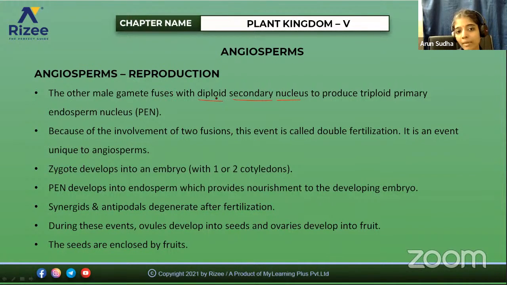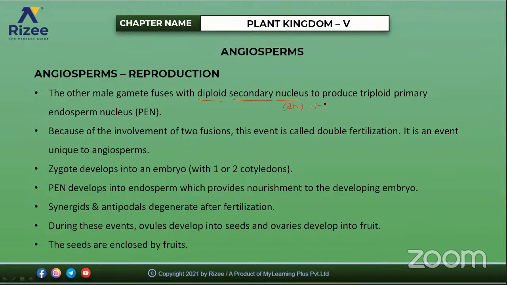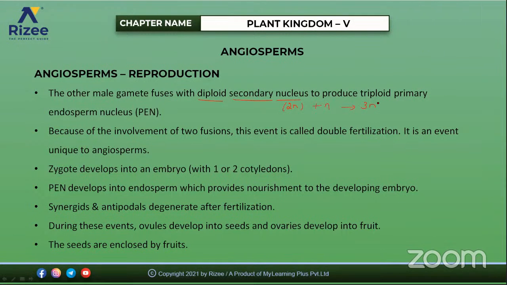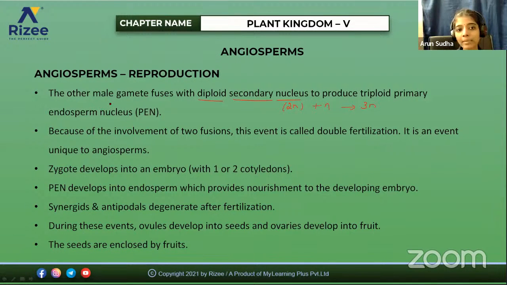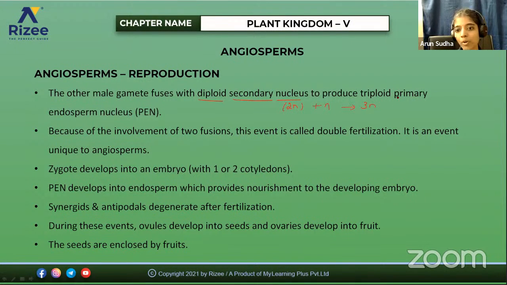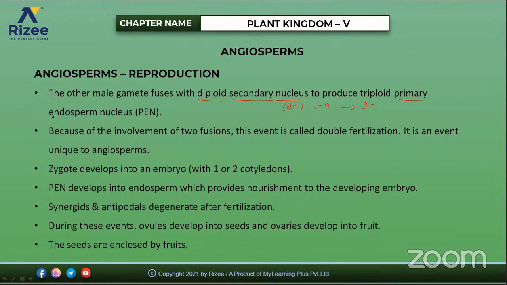So the other male gamete fuses with the polar nucleus. Already that polar nucleus is 2n, and now this male gamete, which is n, is fusing with it to form 3n. So the other male gamete fuses with the diploid secondary nucleus to produce the triploid primary endosperm nucleus.